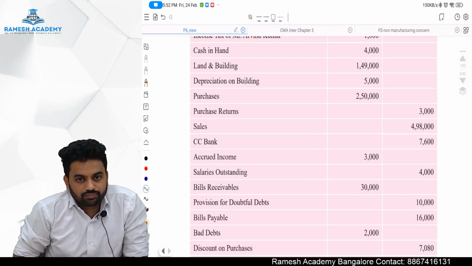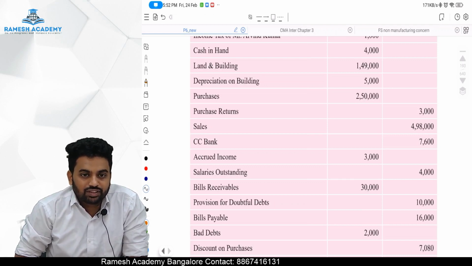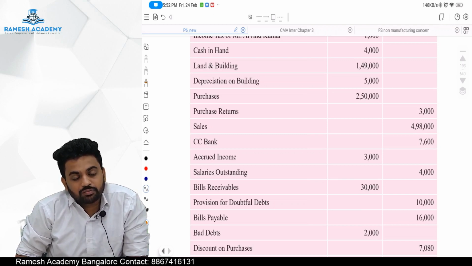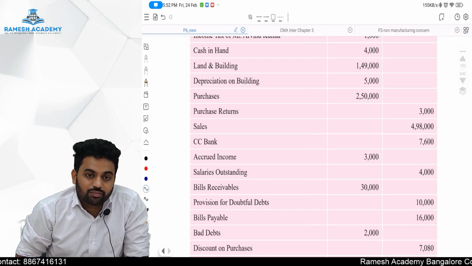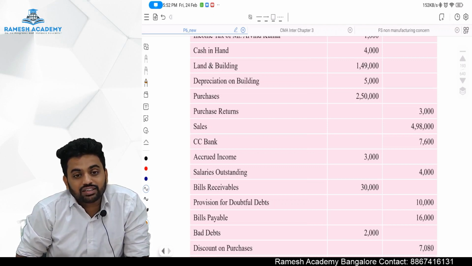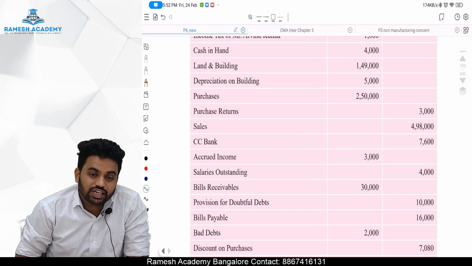Accrued income, okay, which is an asset to us. In future it's receivable, no, it's an asset. Income is our income. Accrued income means entry has already been passed. What entry, sir? Accrued income account debit to income account. Now income account is a P&L item, but accrued income is an asset whose money will be received in the next financial year. Done. Salaries outstanding is there.